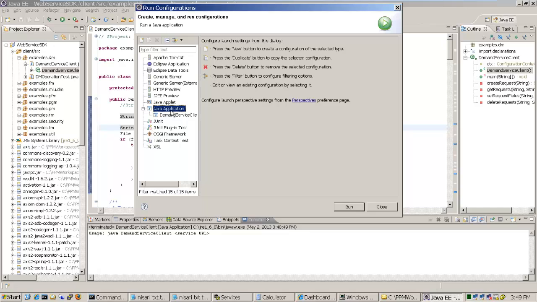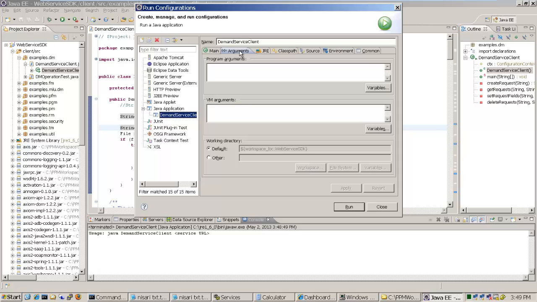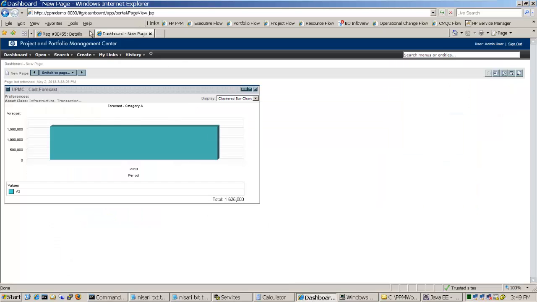Actually, you have to select the Java application and the demand service client if you're directly going from the service configuration. So you have to go to the argument section and you have to provide the URL over here. So let's find the URL over here.